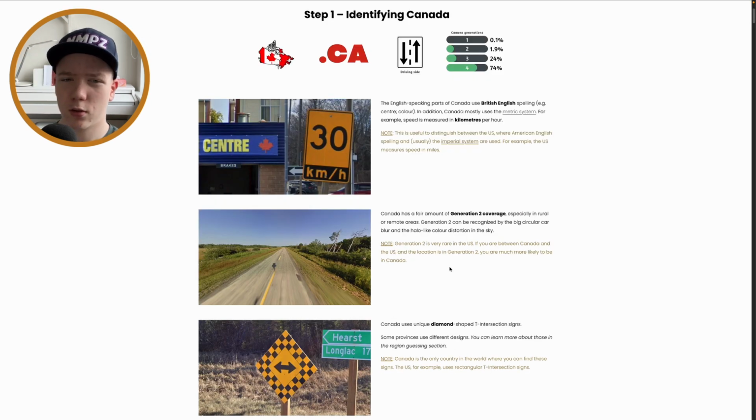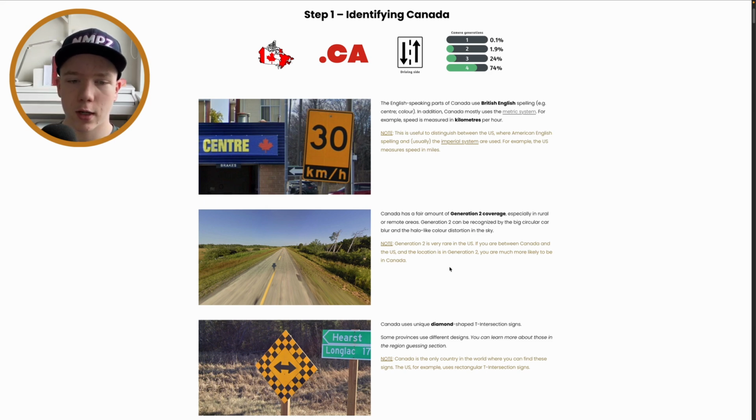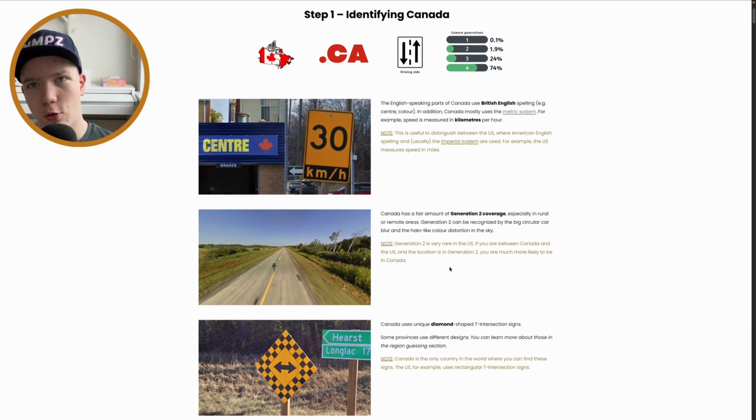I do think there's just one road in the US that uses kilometers, but that's really rare. You will see kilometers in Mexico, though, and pretty much all other countries in the whole world, other than the US and maybe also the UK, use kilometers and the metric system.